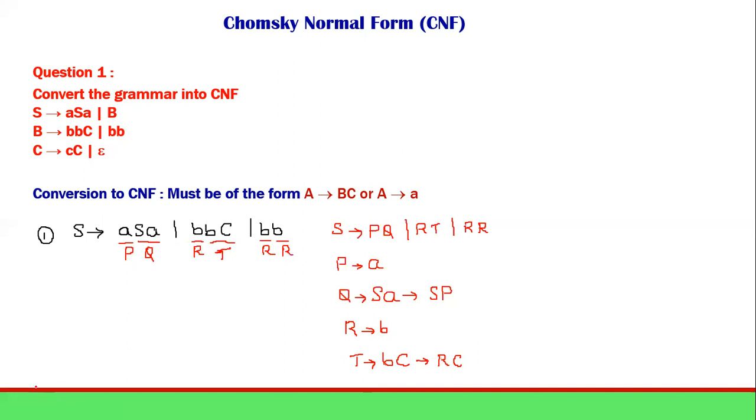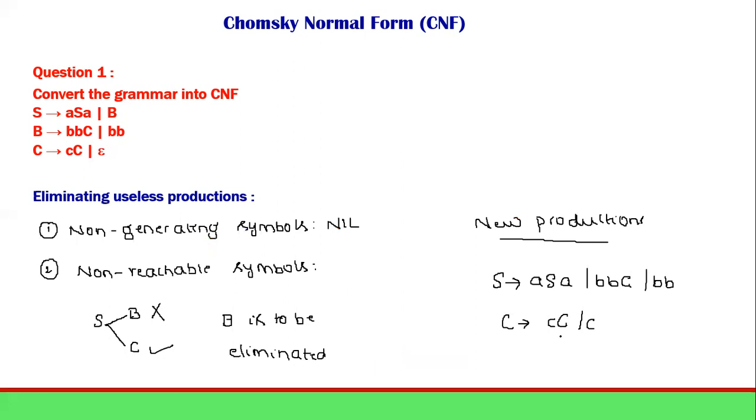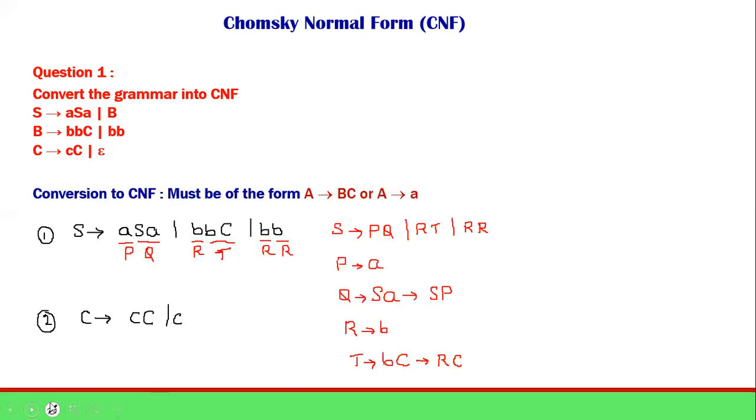Same way we will go with the second production also. What is the second production we have? We have C determining CC or c. If you look at the previous one here, C determining CC or c. Again we will check with the same thing. So C and C, small c, capital C. Small c I can substitute with a different variable. I think I can make it U. So UC, and this we can leave as it is.